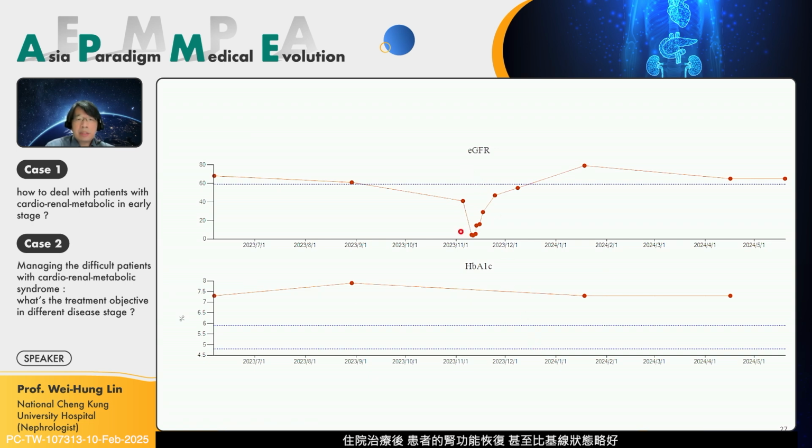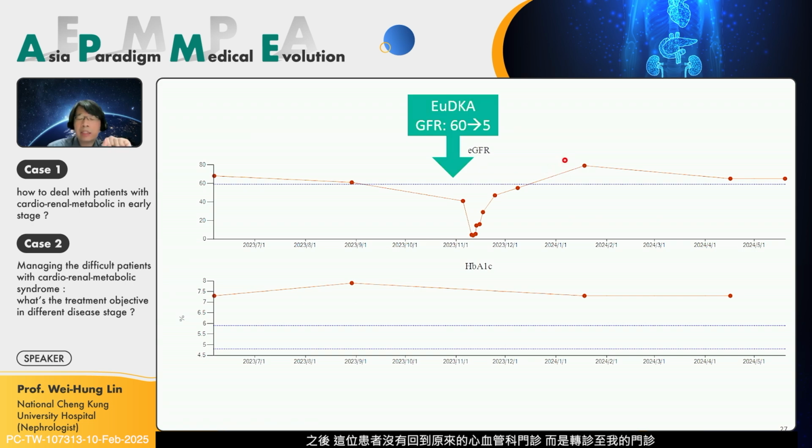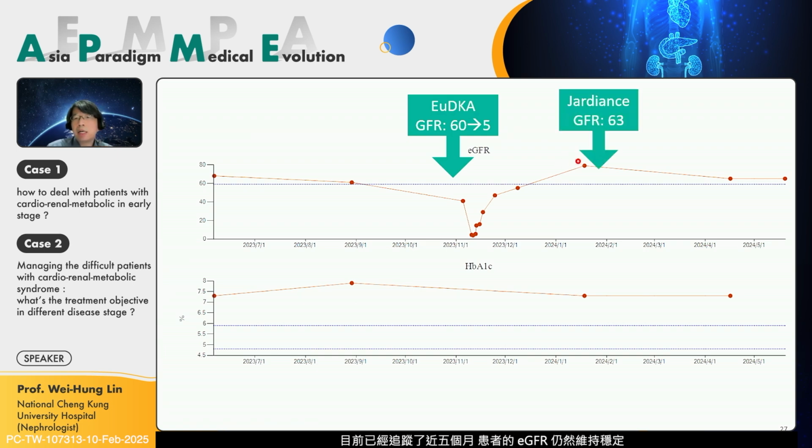After discharge, the renal function returned to almost even a little better than baseline. The patient didn't return to his cardiovascular department outpatient clinic and transferred to my outpatient department. I re-challenged Jardiance in this patient, and we can see the eGFR has been very stable for almost 5 months.